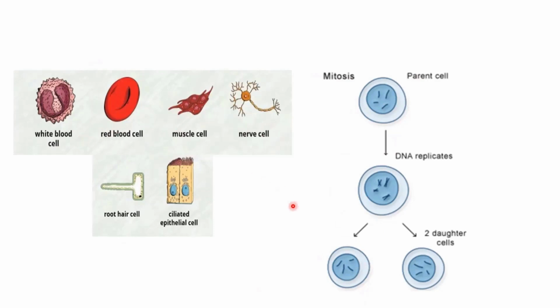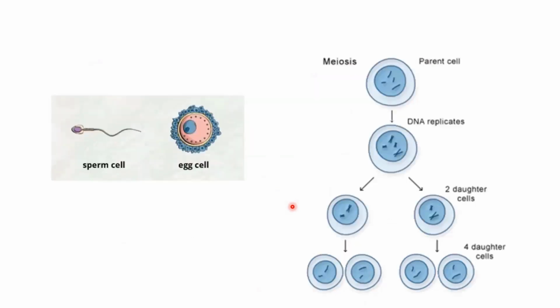But the cells which are related to heredity or reproduction, which are related to producing a new organism, are the sperm and egg cell. These cells are going to produce a new organism, maybe a plant or an animal, by fusion of 2 different cells.